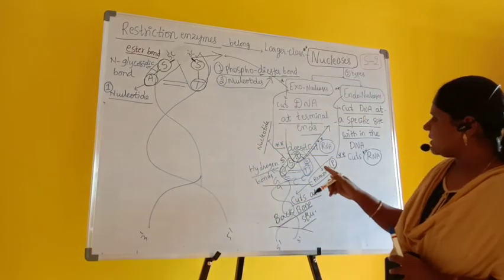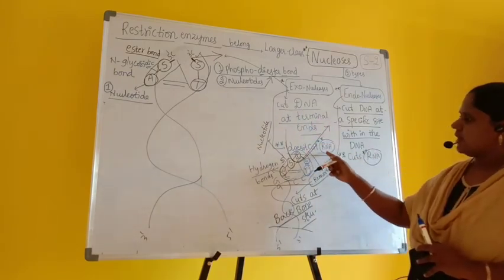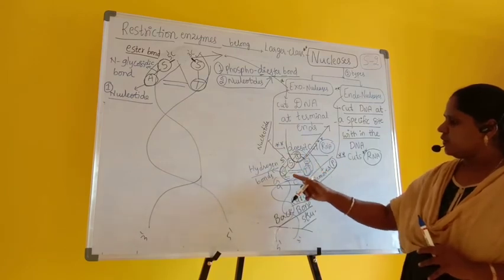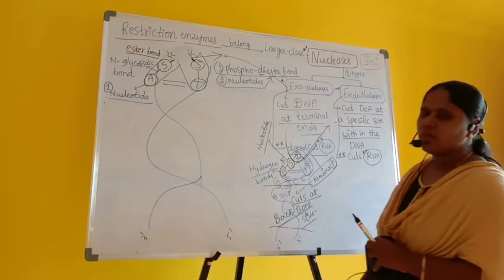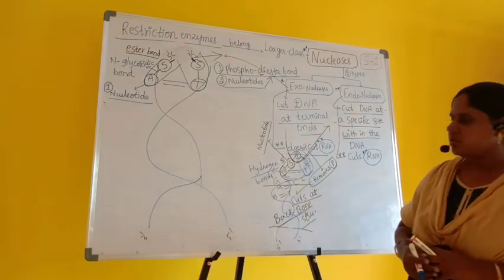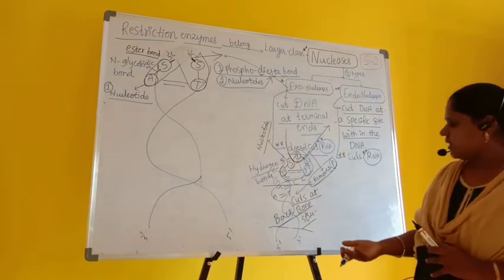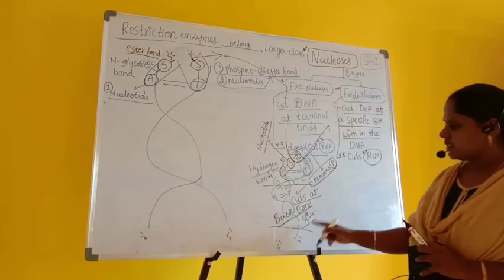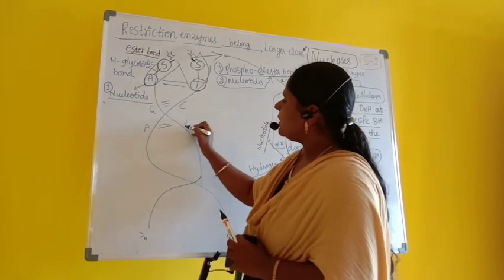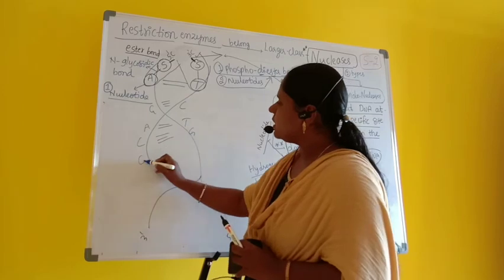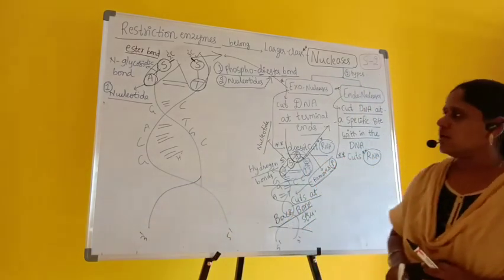So exonucleases cut the DNA at the terminal ends, okay, and do not cut RNA. If you look at DNA in front view, what do you find? In front view, you find totally hydrogen bonds. Then exonucleases remove the phosphorus. How do they remove the phosphorus? They cut at the backbone structure. So this is the front view. Let us take C with G, G with C. In front view, all are nothing but hydrogen bonds.